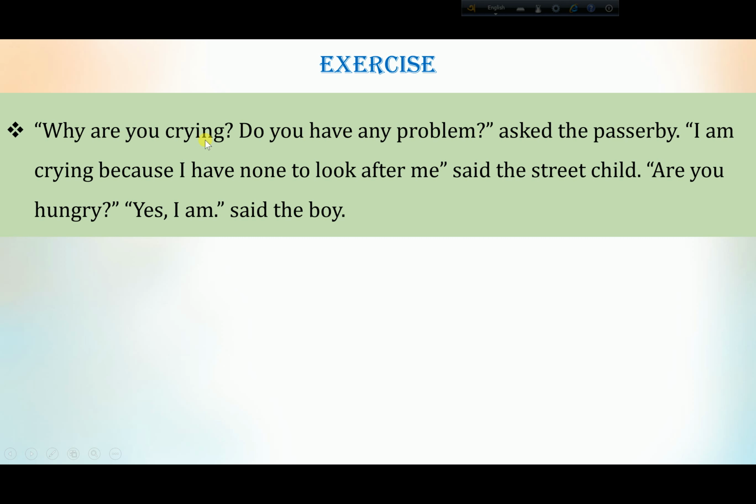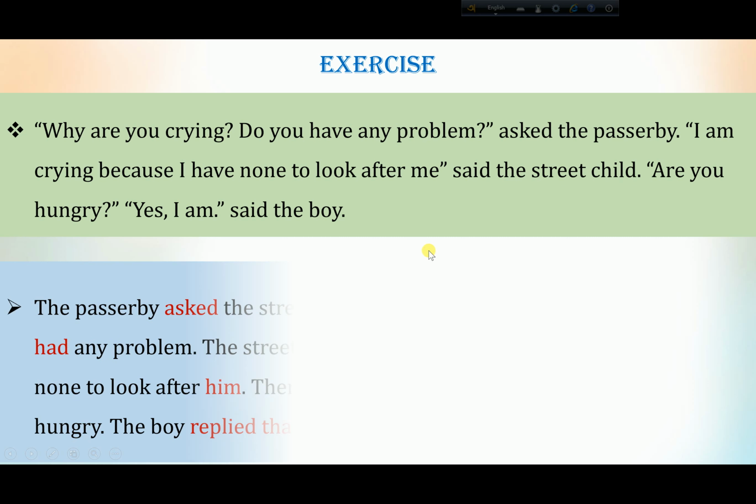So these are the speeches from the passerby, okay, and these are the speeches of the street child, okay. So what will you do? "Why are you crying?" So we have to say the passerby asked the street child why he was crying.